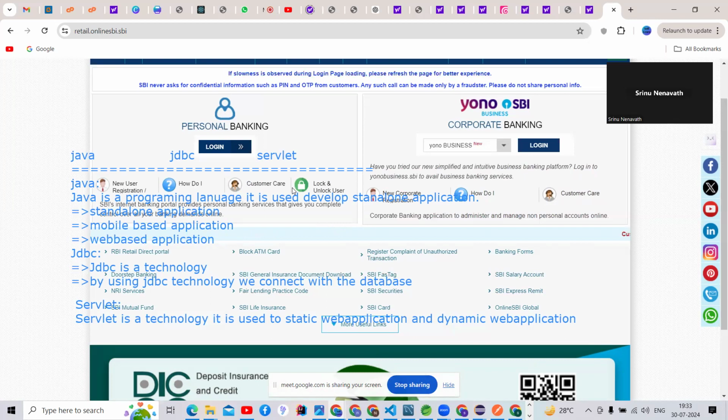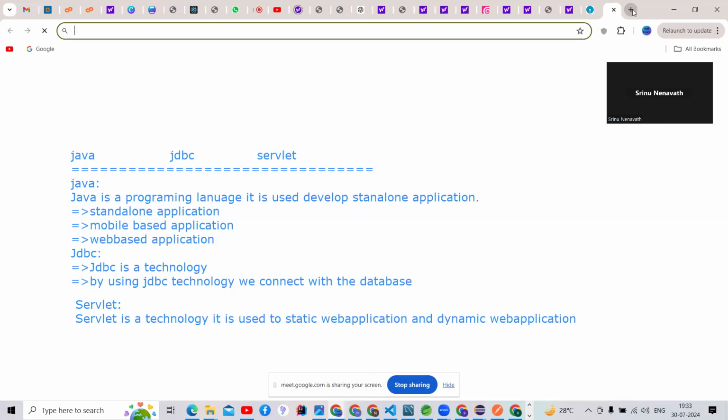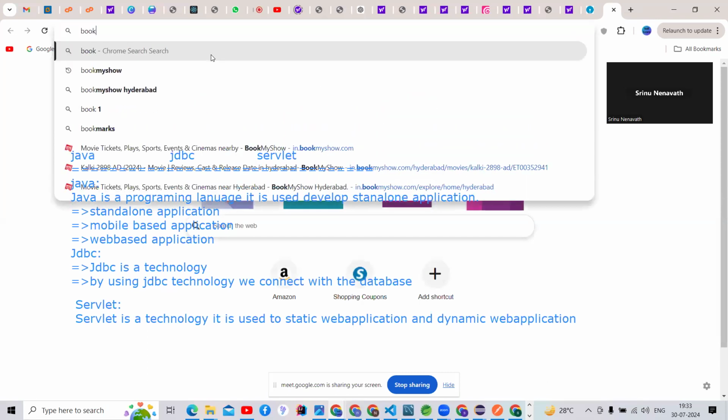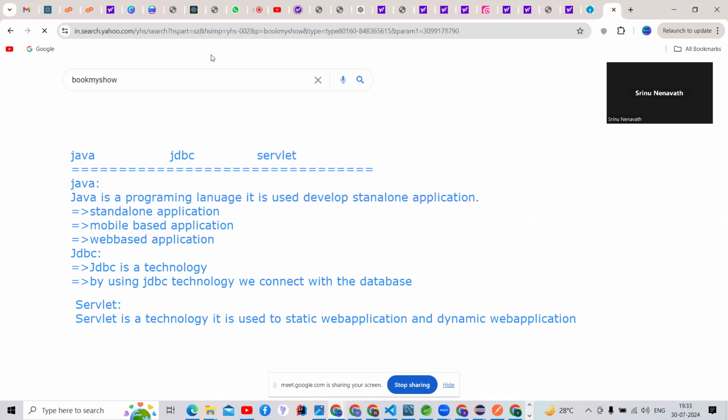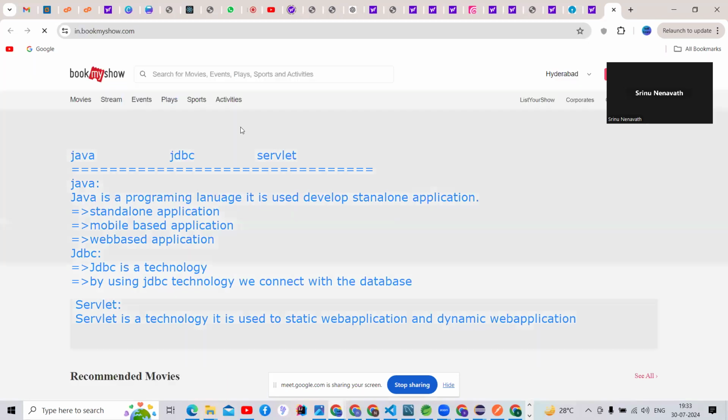Then what is an example of a dynamic web application, guys? Tell me. What is a real-time example of a dynamic web application? Go ahead, guys.